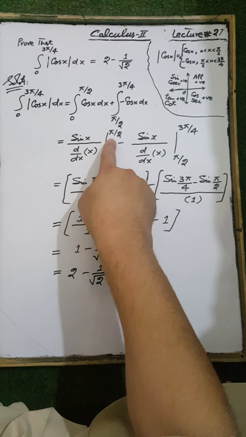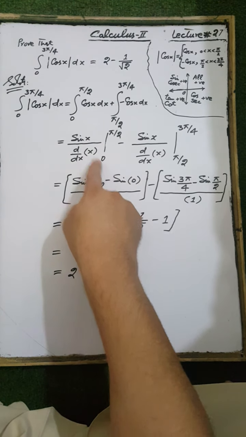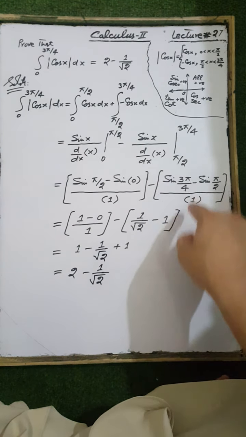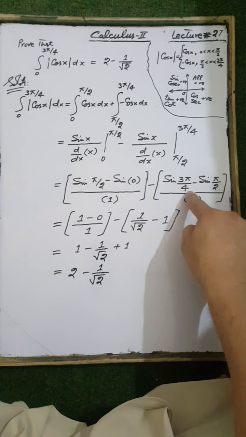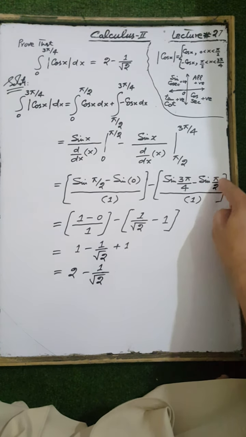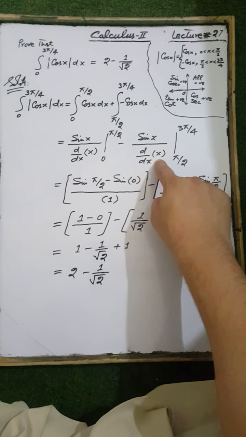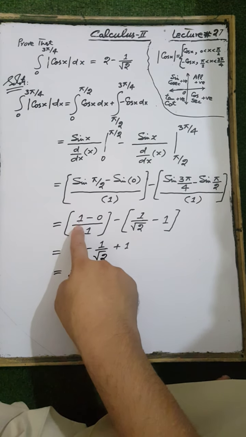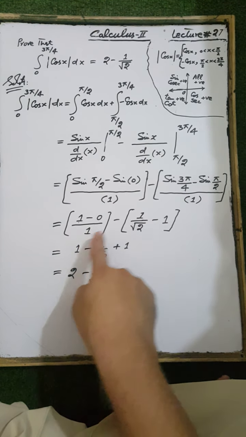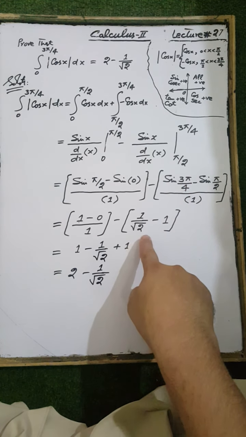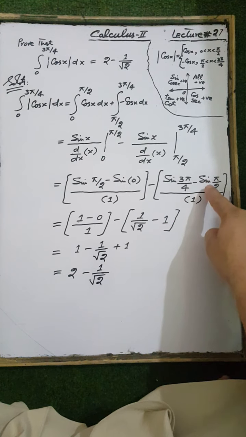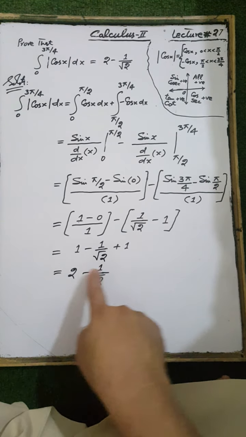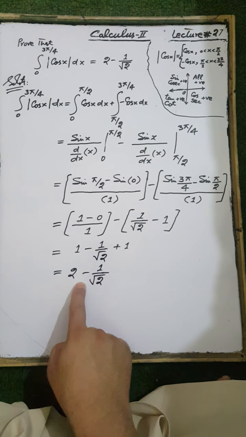We have sine of π/2 minus sine of 0, divided by the derivative of x with respect to x, which is equal to 1, minus the upper limit, sine of 3π/4, minus the lower limit, sine of π/2 divided by the derivative of x with respect to x, which is equal to 1. So sine of π/2 is equal to 1, minus sine of 0, which is 0, divided by 1, minus sine of 3π/4, which is equal to 1 divided by square root 2, minus sine of π/2, which is 1, and after the simplification we get 2 minus 1 divided by square root 2.